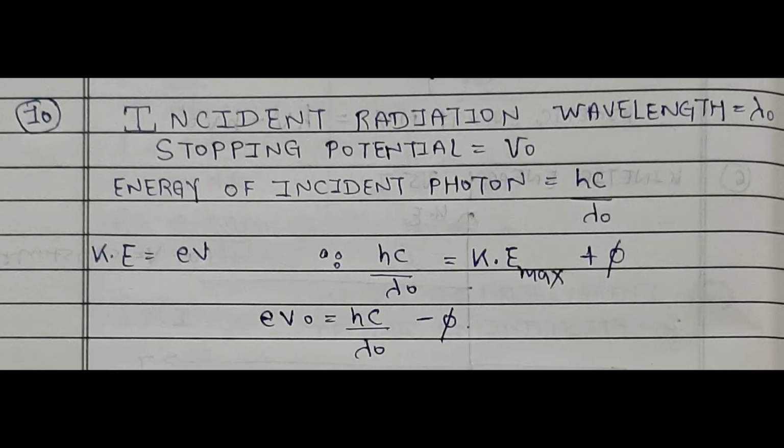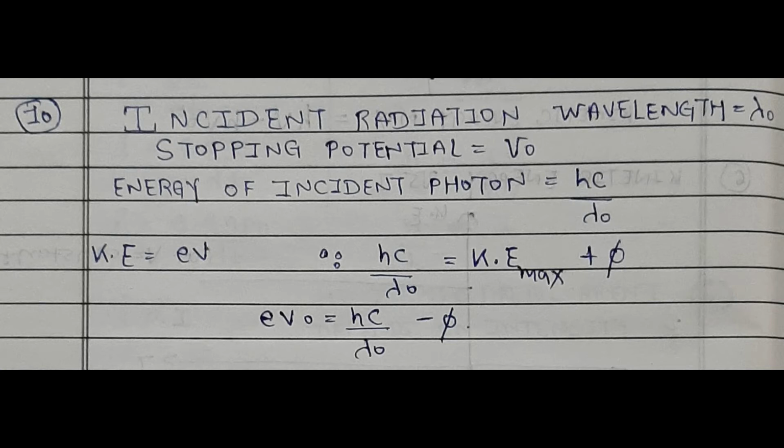So here is our last equation: incident radiation wavelength lambda 0, stopping potential, nu 0, energy of incident photon hc by lambda 0. Ke is equal to eV, hc by lambda 0 is equal to Ke max plus phi.